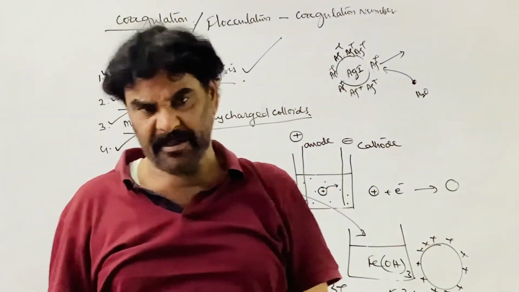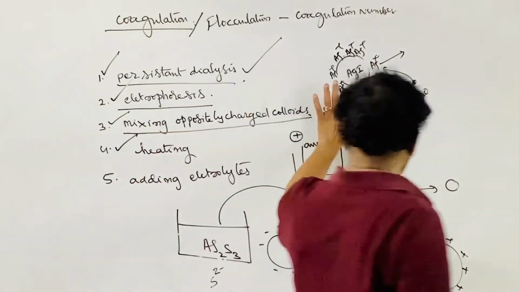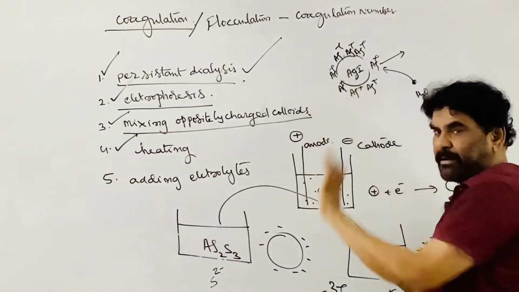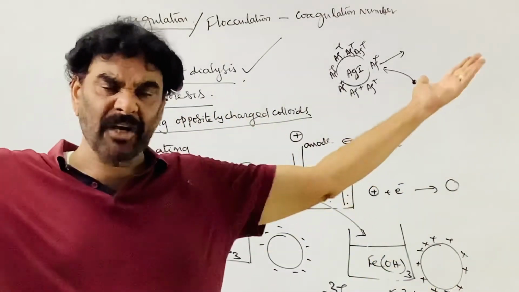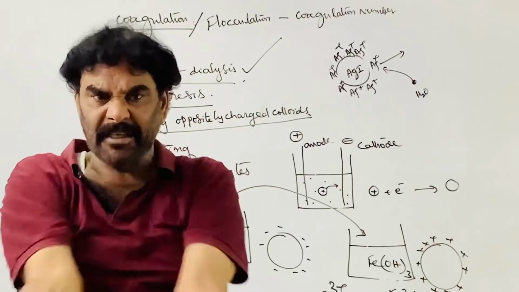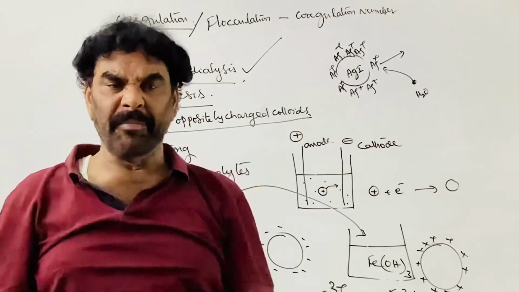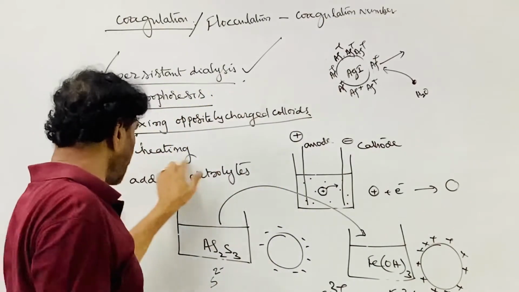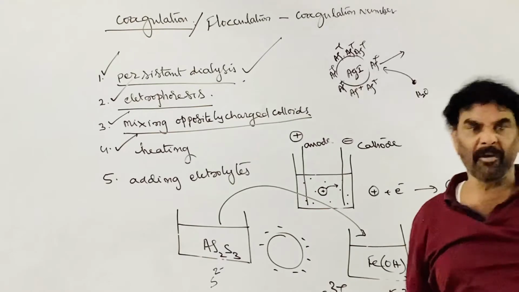The particle becomes chargeless. Once the charge is decreased or lost, the particles combine and convert into bigger particles, coagulated and separated from the colloidal solution.